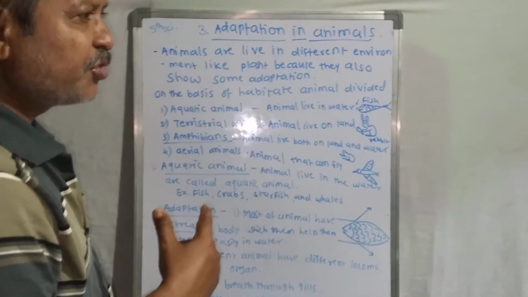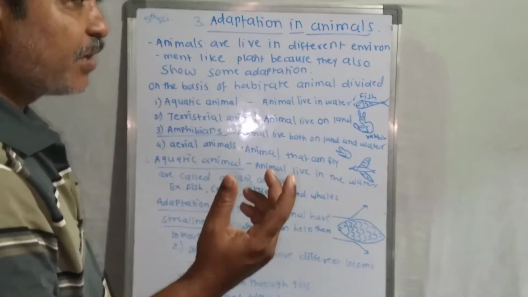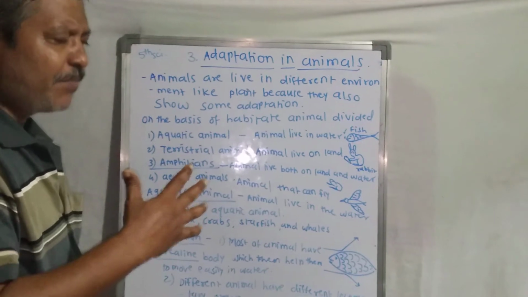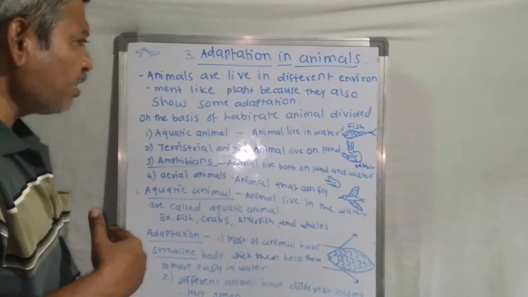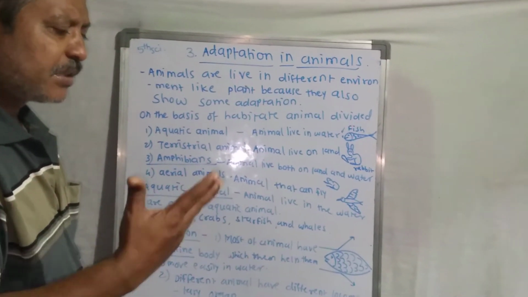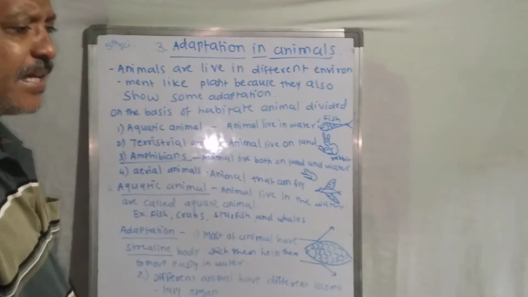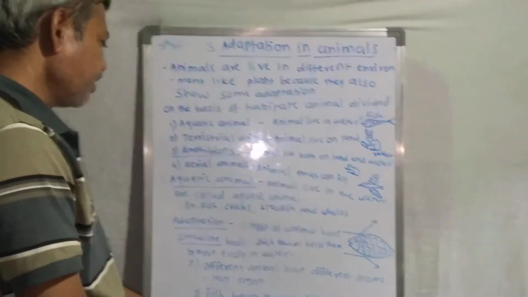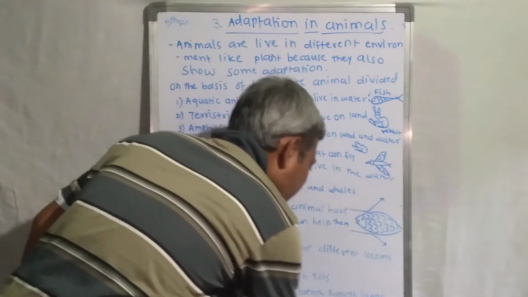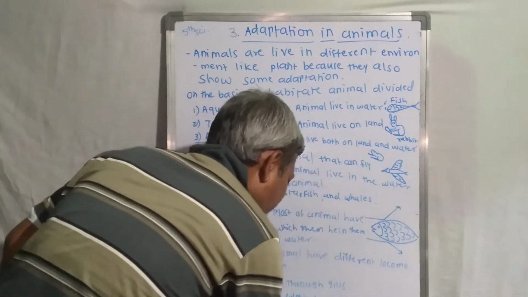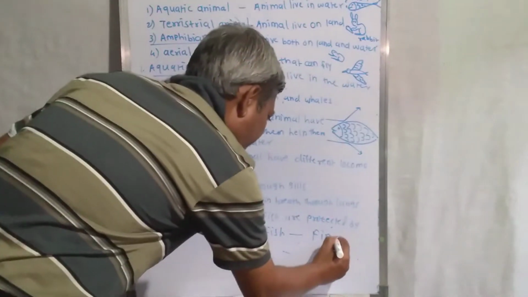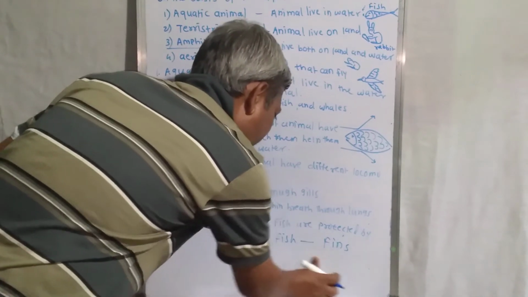What is meant by locomotion? To move from one place to another place is called locomotion. So these are some organs. Which is the locomotory organ of humans? Yes, our legs. Our legs are the locomotory organs in human beings. The fish's locomotory organ is the fins. Fish move with the help of fins.